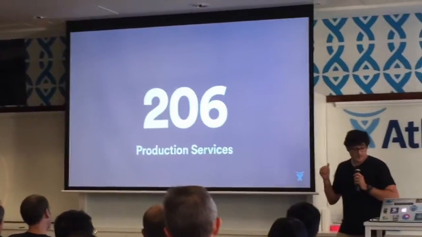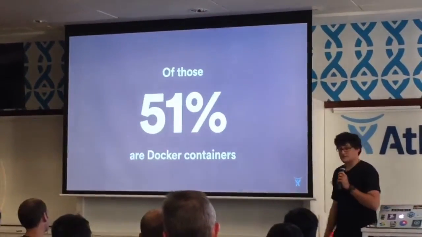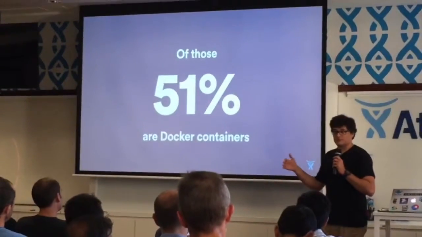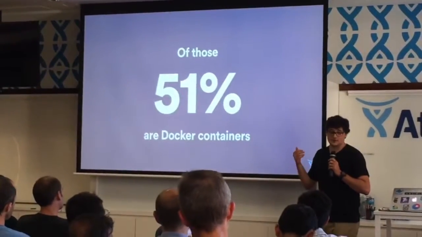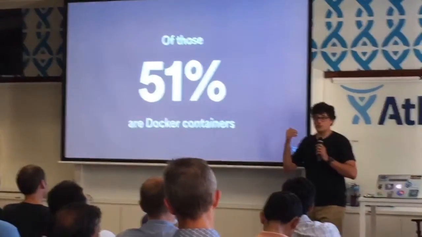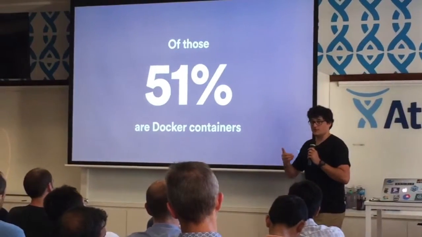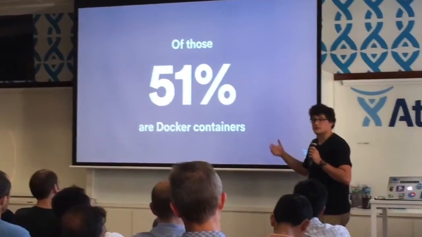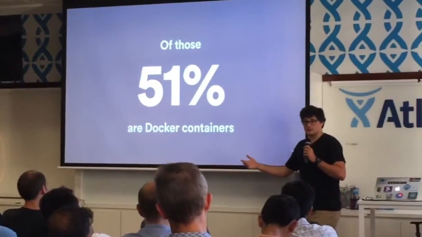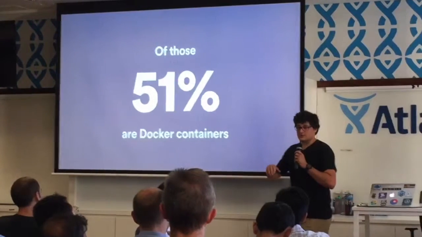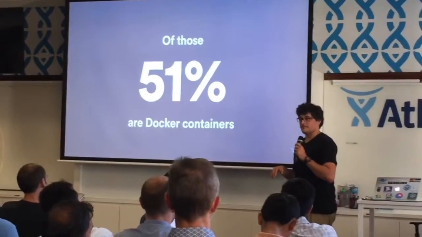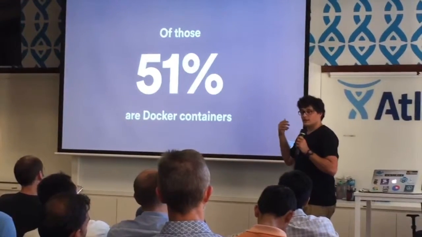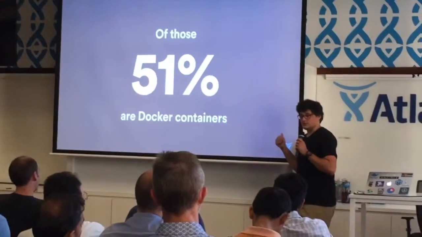Talking specifically about the production services, 51% are Docker containers. That's actually a little bit higher than our platform average, and that's because we find a lot of people will start out working with one of their more generic types, say they're deploying a Node application, they'll publish that to the internal NPM registry, they'll deploy it straight to Micros, they'll keep working with it, and then they'll go, you know what, I kind of want a new node runtime.